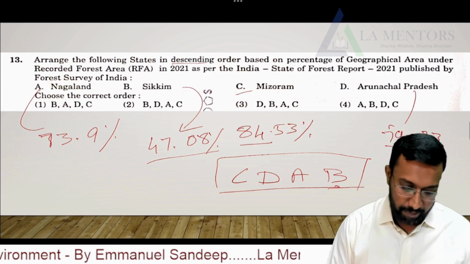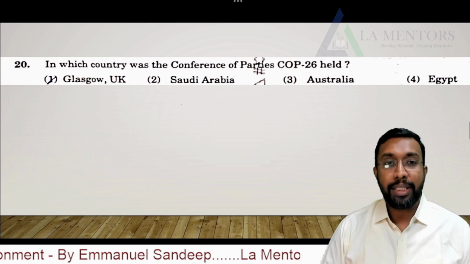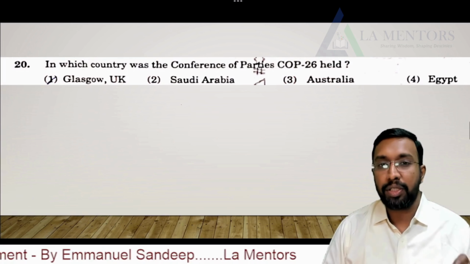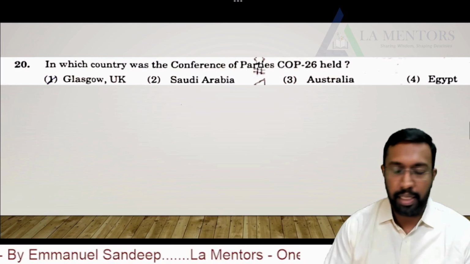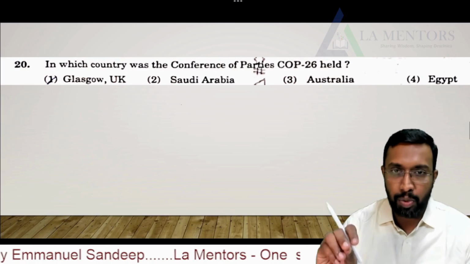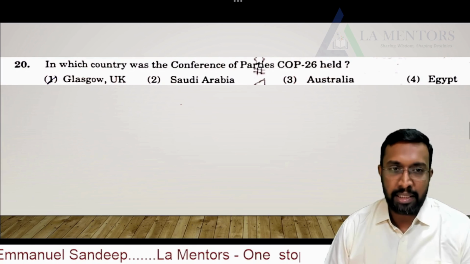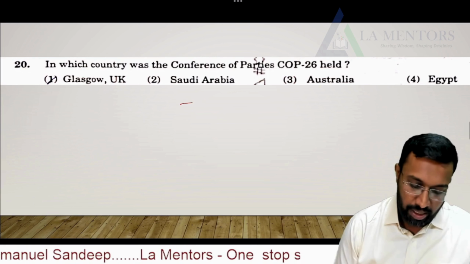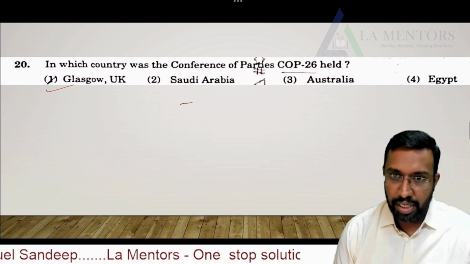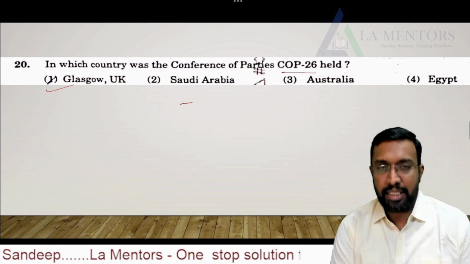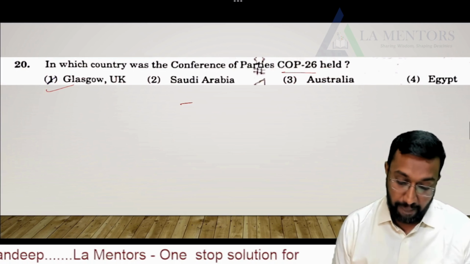Now moving further, the next question: in which country was the Conference of Parties COP26 held? It's again factual data. They are not asking you about COP28, which was held in the recent past, but they're asking about COP26. The answer is Glasgow. So it's a factual answer. Again, a factual question. Even the earlier first question is also a factual question.